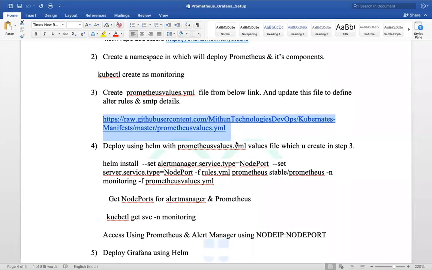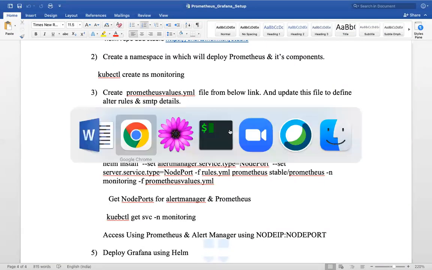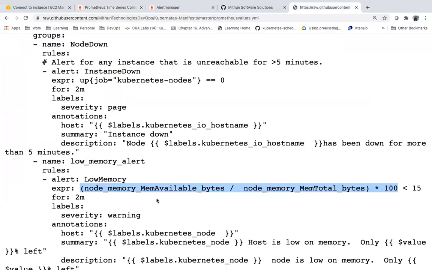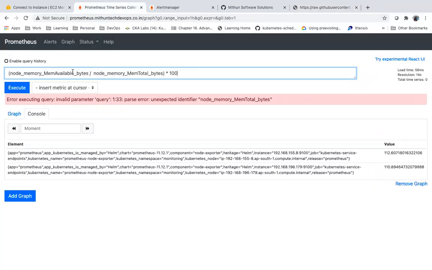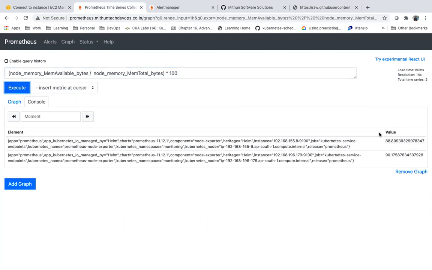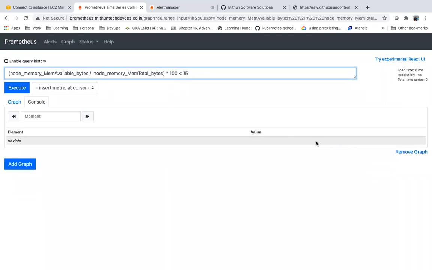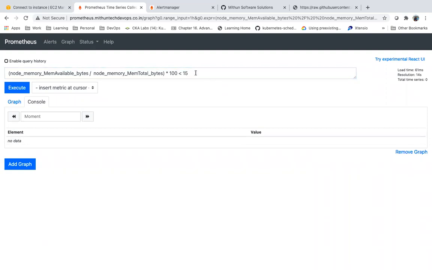It is 88% available in one server. Memory available bytes, memory total bytes into 100. So it is going to give how much is available as of now. And if it is less than 15%, can I trigger an alert, something like this? Suppose currently this much is available, right? If available memory is less than 15%, can I trigger alerts if any server is having less than 15% memory available? As of now, we don't have anything which is available less than 15.